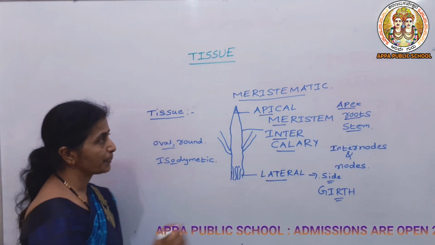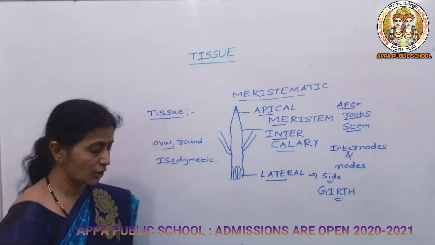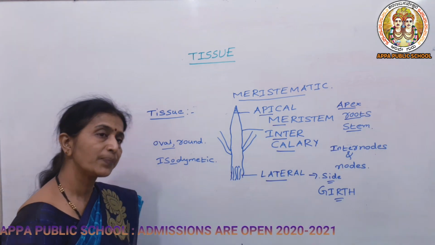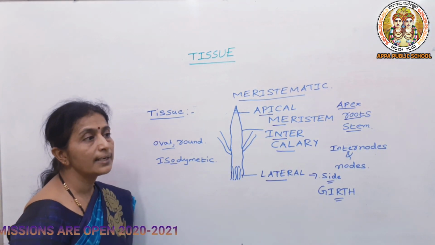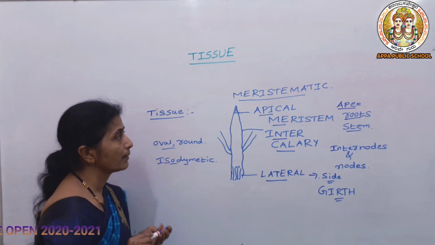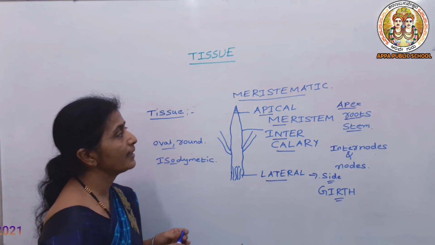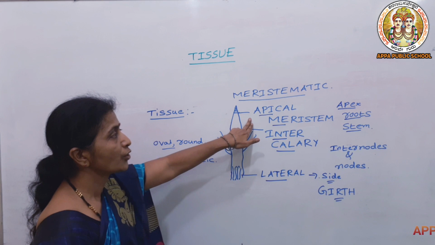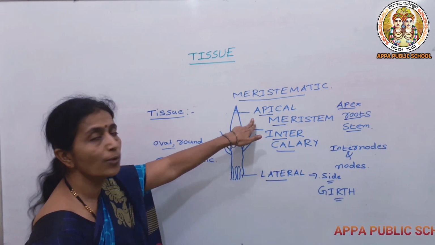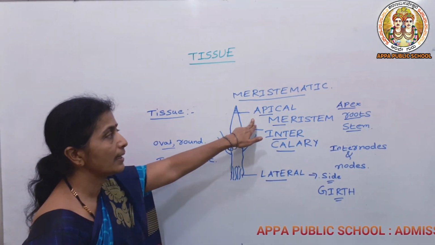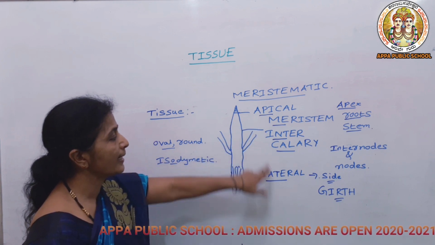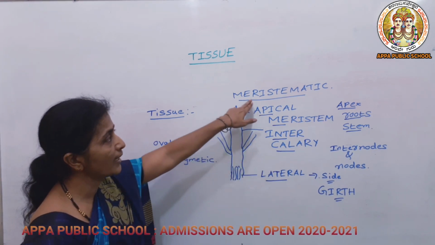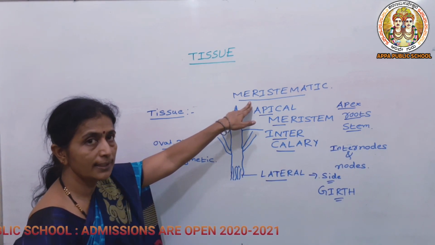So the speciality of this meristematic tissue is that it continuously divides, but the division happens particularly at the main region where it is present. If it is present at the tip, only there you can see the division, and likewise for intercalary and lateral.